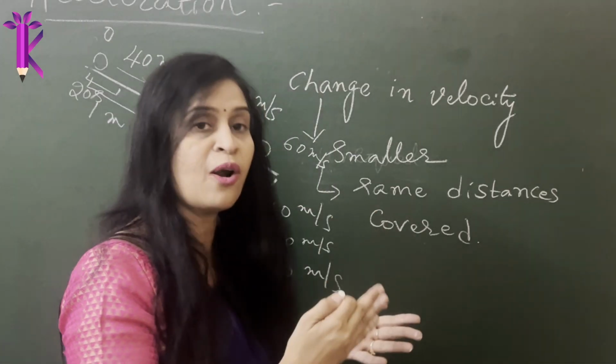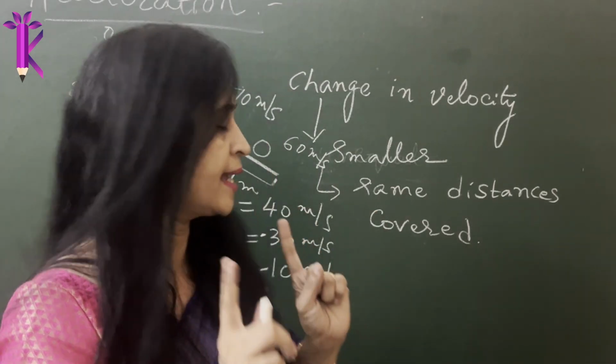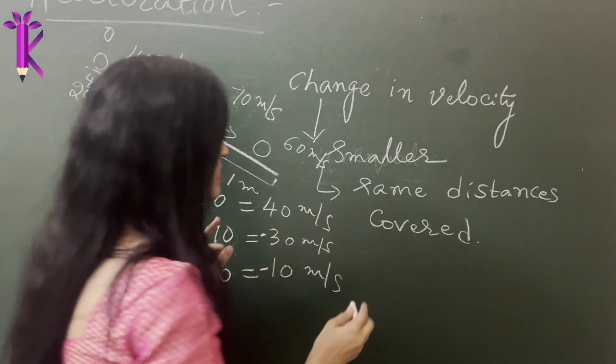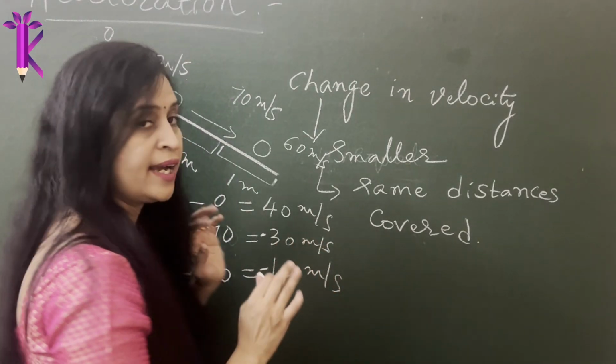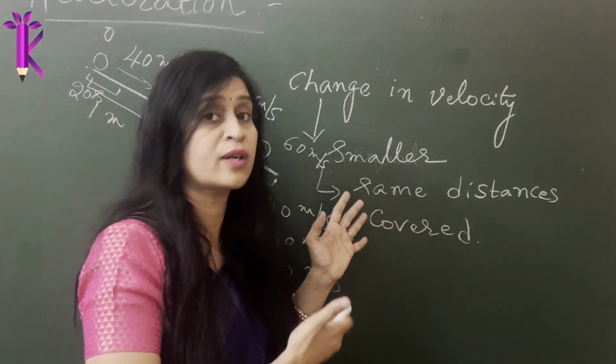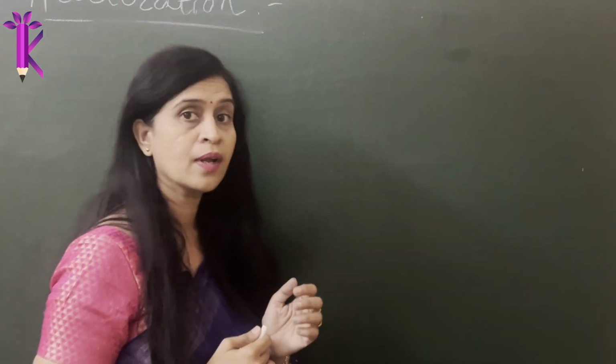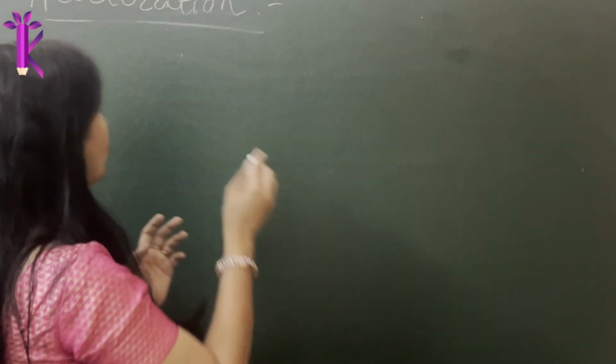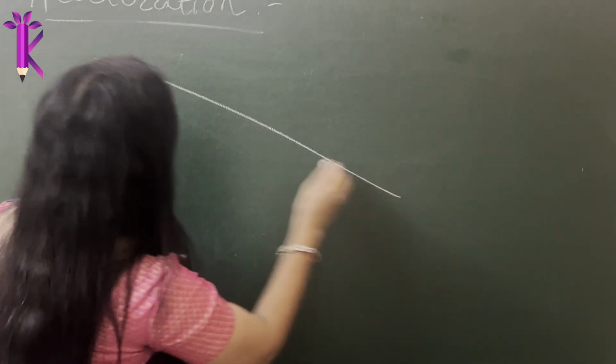If this is still not clear, we will take another everyday example, something very similar to this. Let's take another example so that it becomes more clear. So let's take the example of a car rolling down uphill.